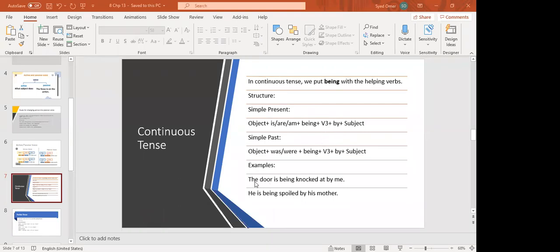The examples, I've only given the examples in past tense. The door is being knocked at by me, and its present tense is I am knocking at the door. I am knocking at the door, the door is being knocked at by me. He is being spoiled by his mother. Sorry, his mother is spoiling him. So he is being spoiled by his mother. Whenever there is ing, we have to put being. Okay, so remember this thing, be very careful.